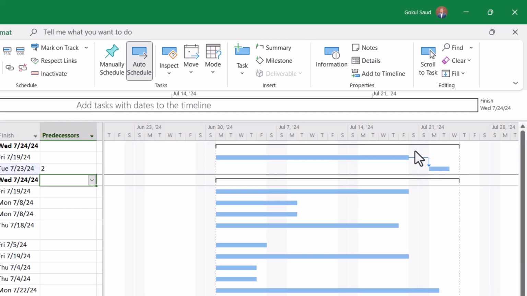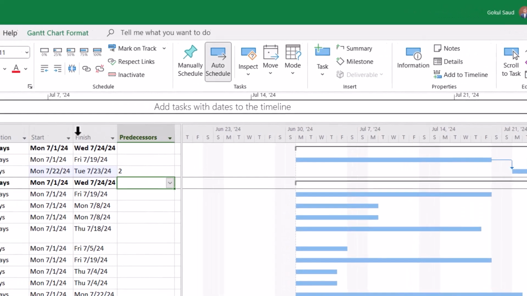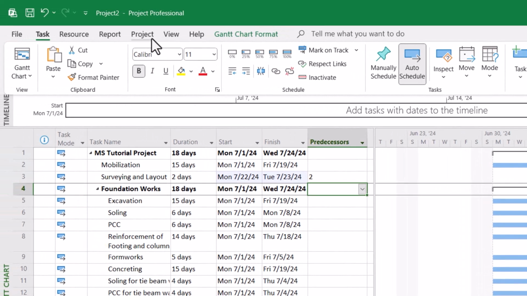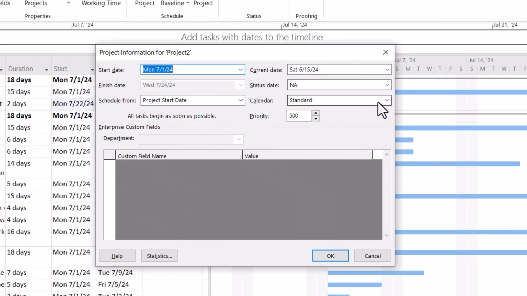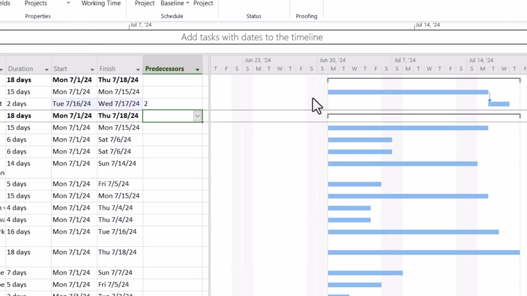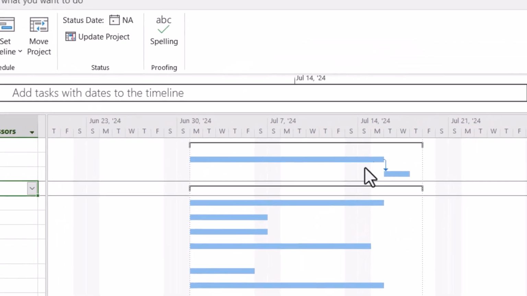And why is this a non-working day? Because we haven't set Saturday as a working day. If you go over here to the project tab and go to the project information, then over here we have to change the calendar and set it to the 7-day work week calendar, and after that click on OK. Now you can see that the things have changed over here. Now Saturday is also a working day, right? And you can see the calculations have been revised and are now more accurate.